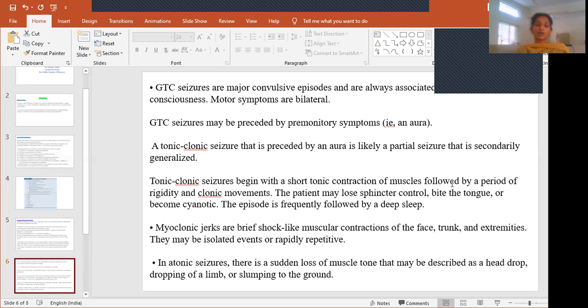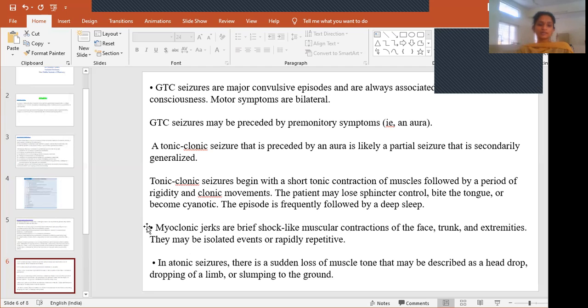So in tonic-clonic seizures, what will happen? There will be sudden contraction of the muscle, followed by rigidity and then clonic movements. Because of these contractions the patient also loses sphincter control, so there will be involuntary urination and defecation, tongue bite will be seen, and also there will be cyanosis, and this will be followed by deep sleep. That we can identify as tonic-clonic seizures.